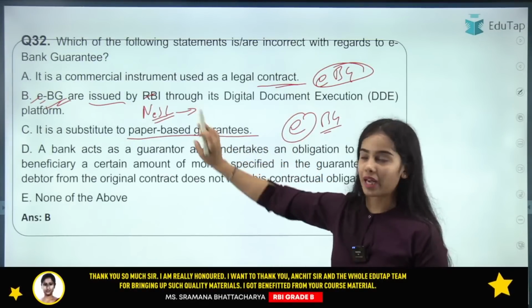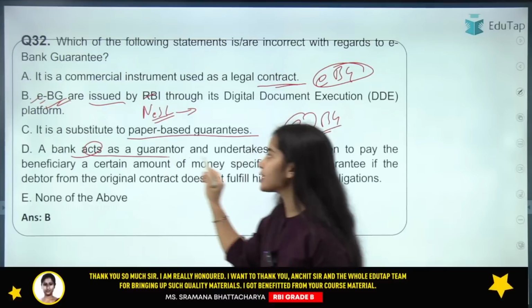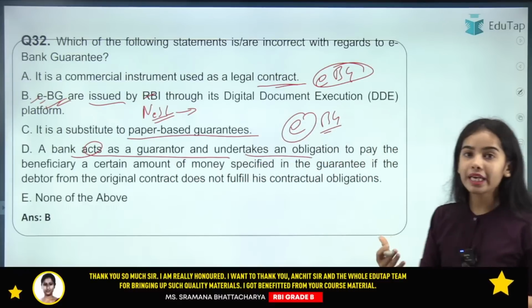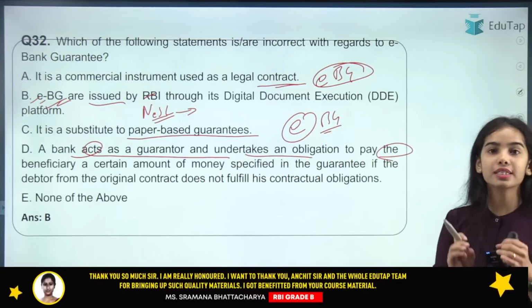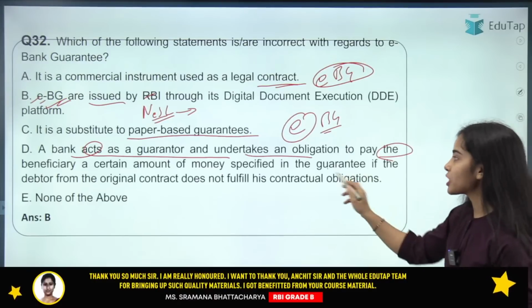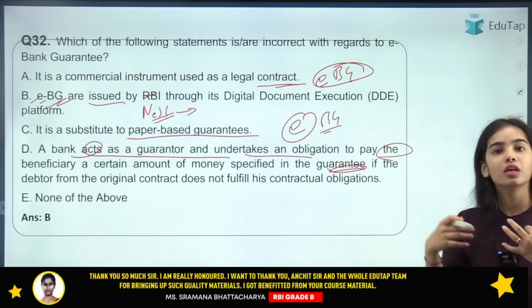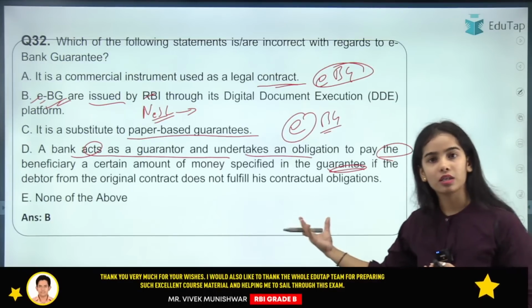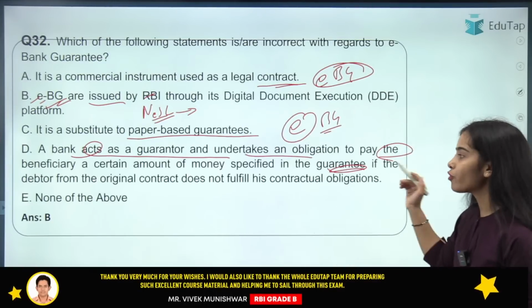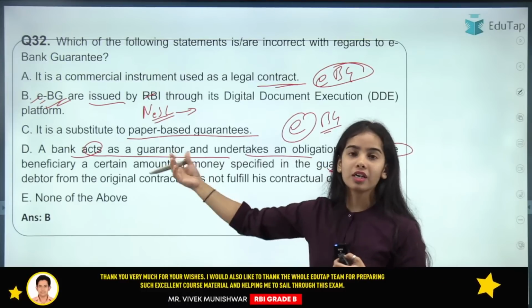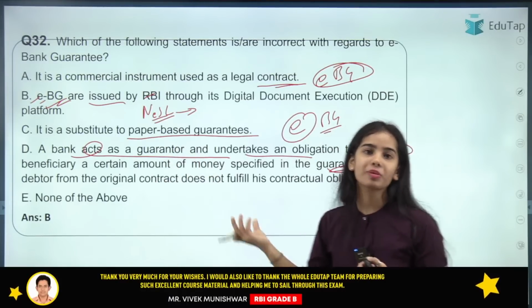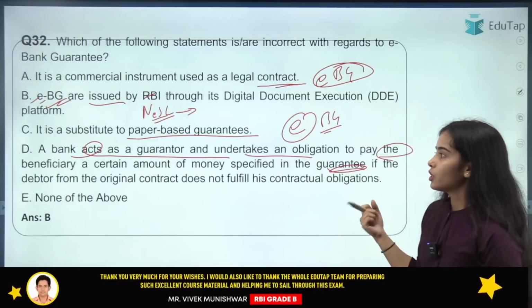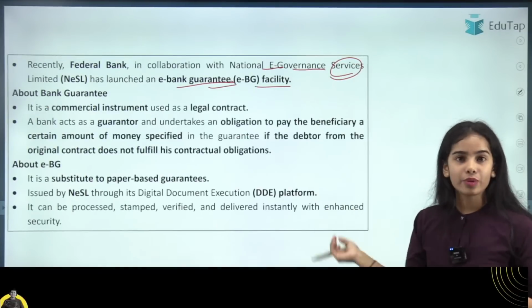A bank acts as a guarantor and undertakes an obligation to pay the beneficiary a certain amount of money specified in the guarantee if the beneficiary incurs a loss due to the other person. For this the bank will get a fee. So this is the e-bank guarantee that you can read.